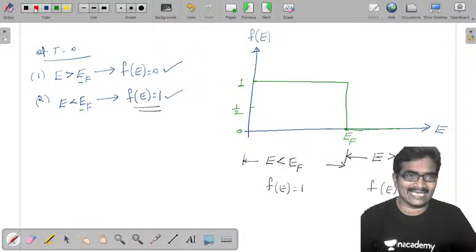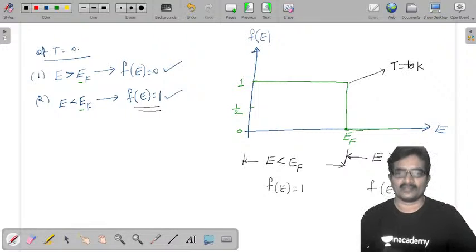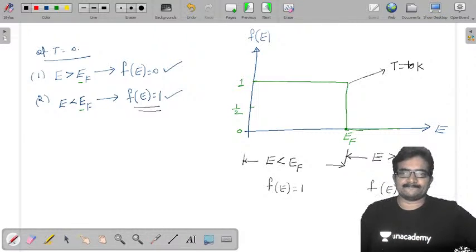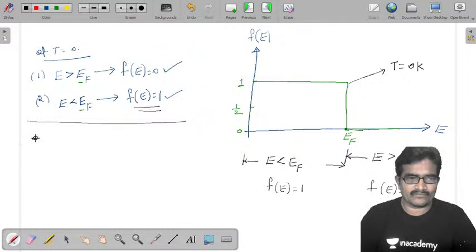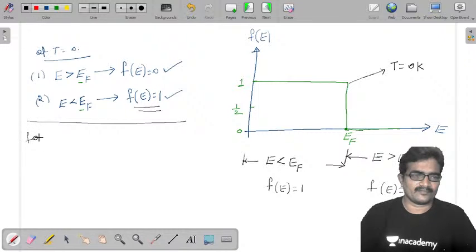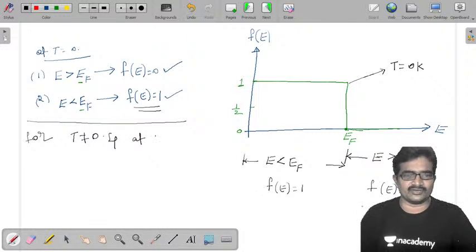This is the case at T equal to 0, that is very, very important, at 0 Kelvin. Now next I am going to take T not equal to 0 and E equal to EF.